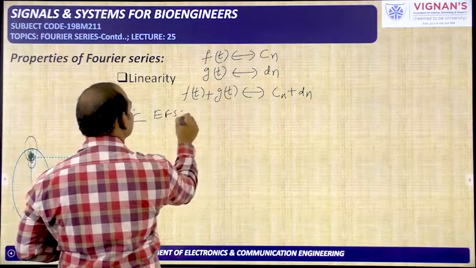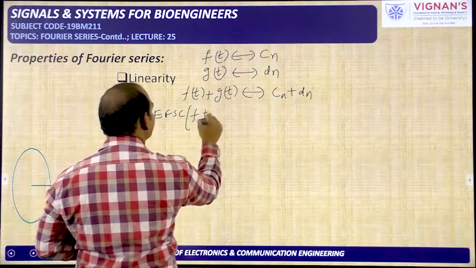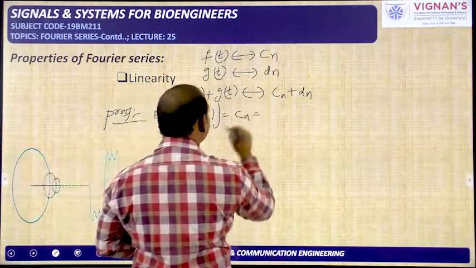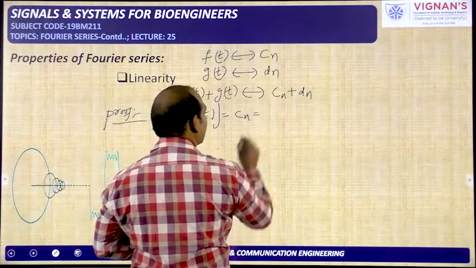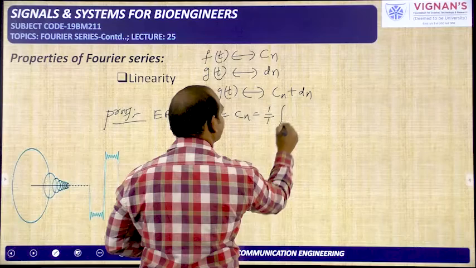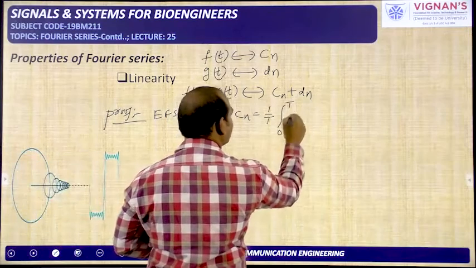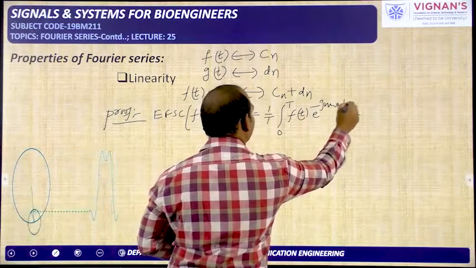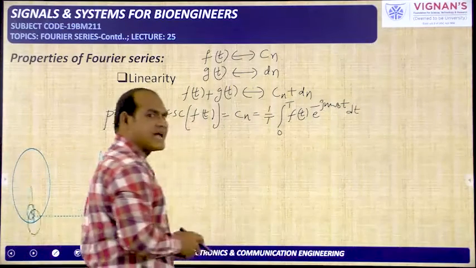Exponential Fourier series coefficient of f of t is represented with Cn, and that is equal to 1 by T integral over time period 0 to T f of t e power minus jn omega naught t dt. How has this expression been written?